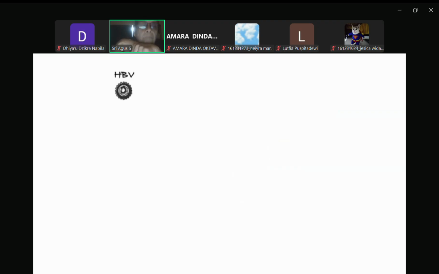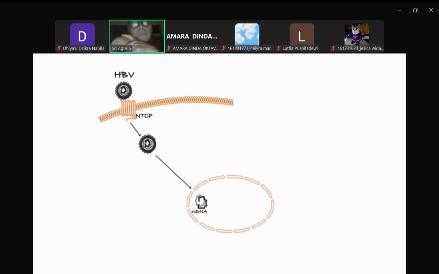The hepatitis B virus obtains entry into hepatocytes by binding to the receptor called sodium taurocholate cotransporting polypeptide, NTCP for short. In the cytoplasm, the nucleocapsid is uncoated at the nuclear membrane, and relaxed circular viral DNA is released into the nucleus. Within the nucleus, the relaxed circular DNA is converted into a covalently closed circular double-stranded DNA, which then serves as the template for transcription of the subgenomic and pregenomic RNAs.